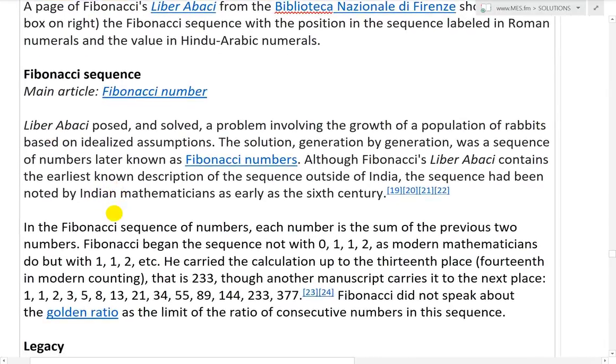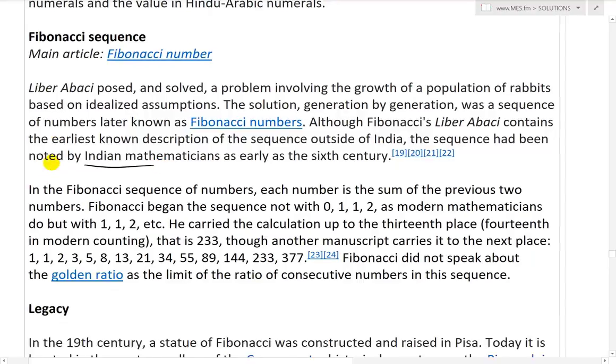So now let's look at the Fibonacci sequence. And there you can read more, main article Fibonacci number. I'll cover that actually in a bit. So Liber Abaci posed and solved a problem involving the growth of a population of rabbits based on idealized assumptions. The solution, generation by generation, was a sequence of numbers later known as Fibonacci numbers. Although Fibonacci's Liber Abaci contains the earliest known description of the sequence outside of India, the sequence had been noted by Indian mathematicians as early as the 6th century.